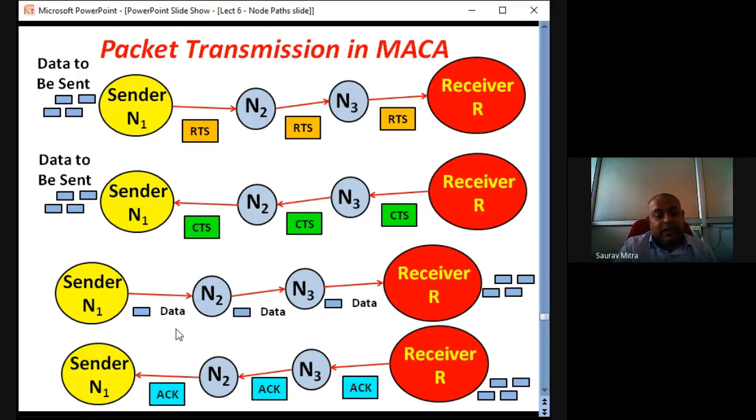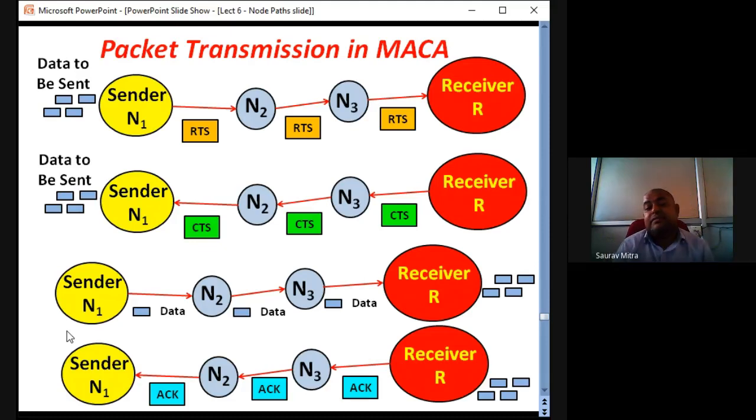So though the sender has done its job, it does not get a confirmation.